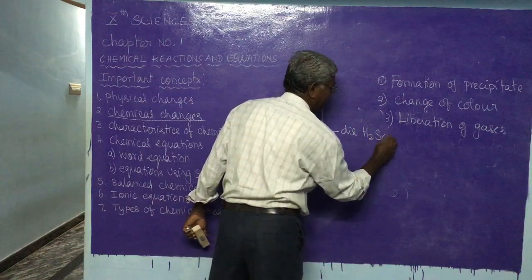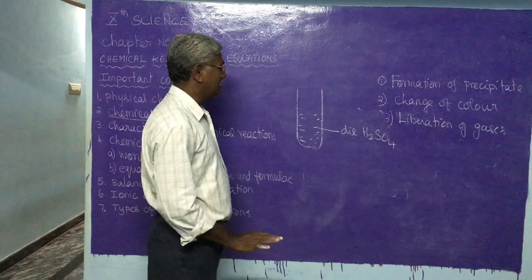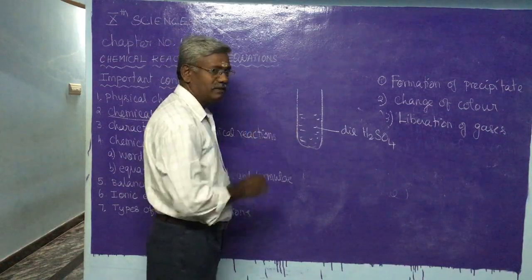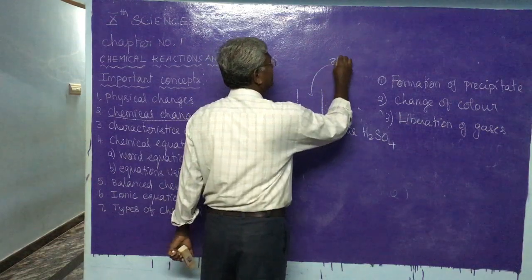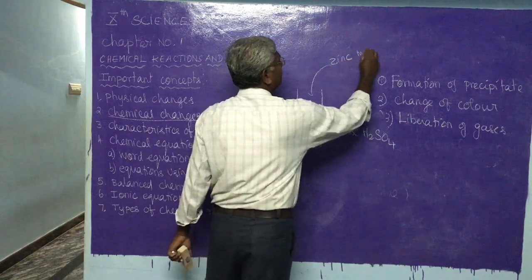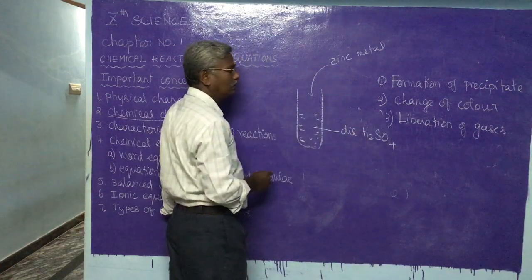Sulfuric acid is represented by H2SO4. A dilute solution of sulfuric acid we have taken, which is a very clear, transparent liquid. Into that we have added zinc metal, which is silvery white or grey.